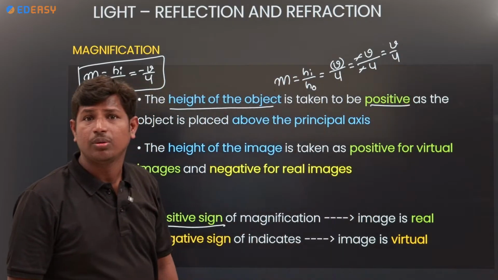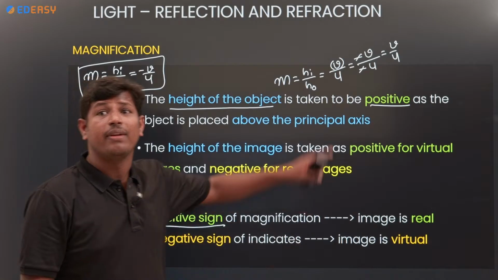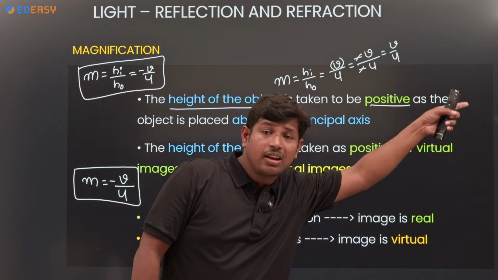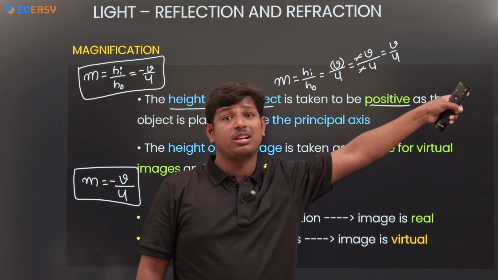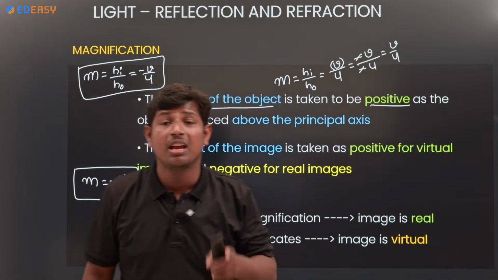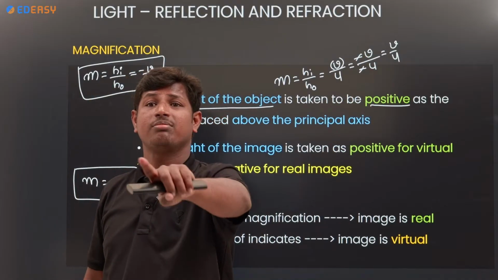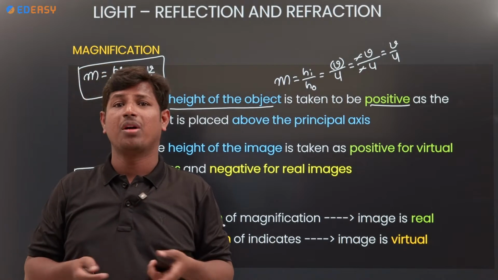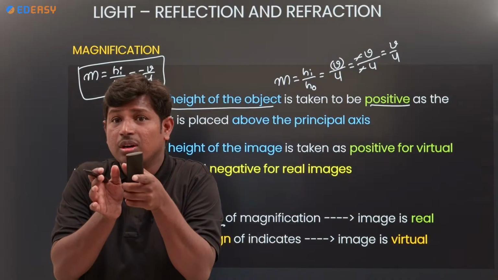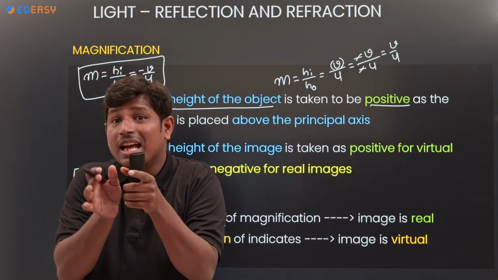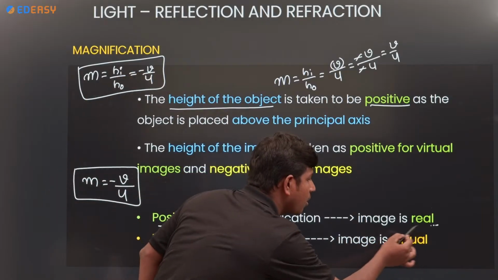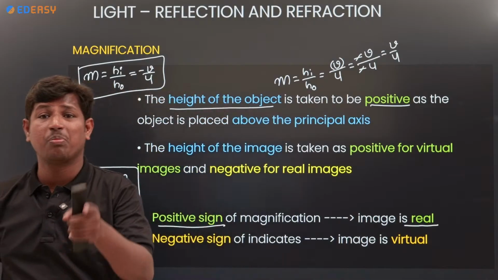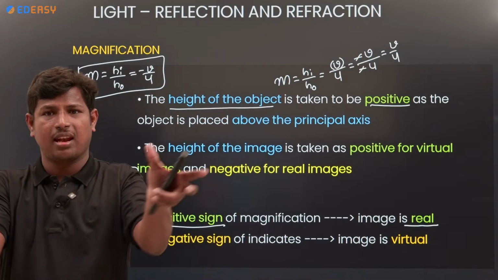When do you get v by u? When the object distance is minus. In a concave mirror, the object distance we always take as minus, and in one exceptional case the image distance is also minus. So minus by minus gives positive. If you get a positive sign in magnification, the image is real.